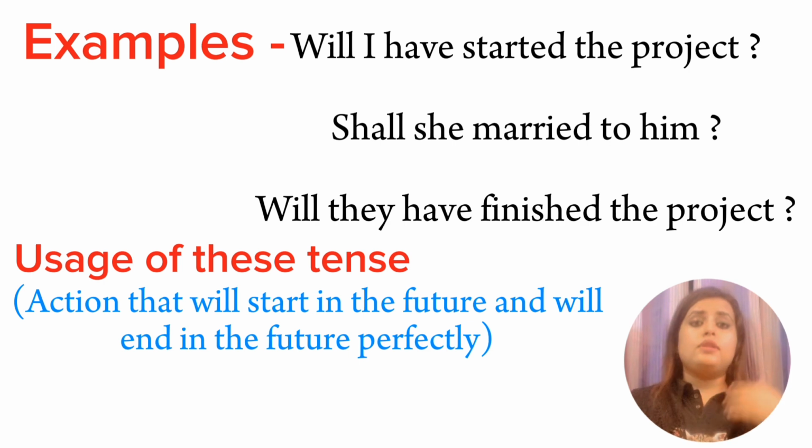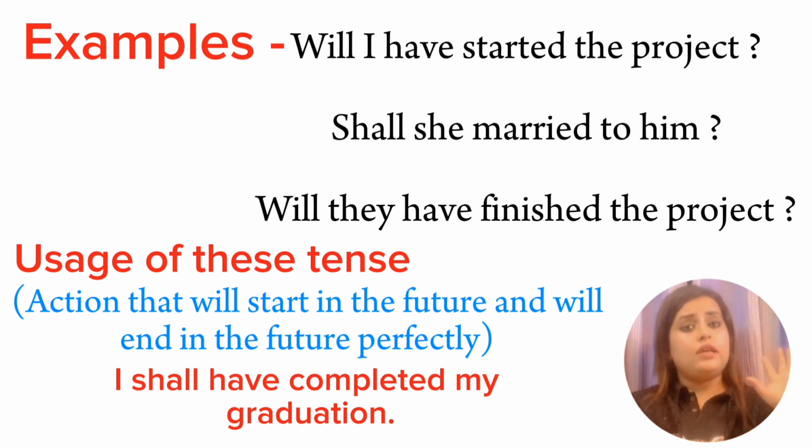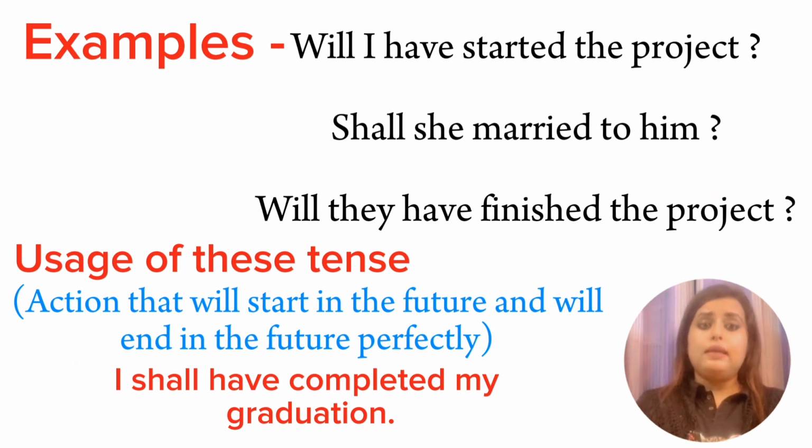Now the action that will start in the future and will end in the future perfectly. For example, I shall have completed my graduation. That means in the future this action will completely finish, and that too perfectly. Now let us move towards the next rule.